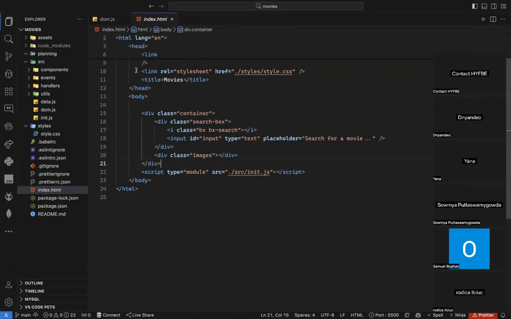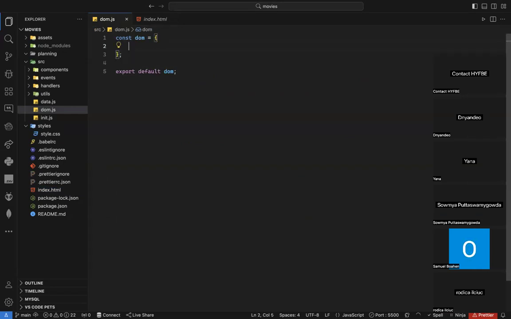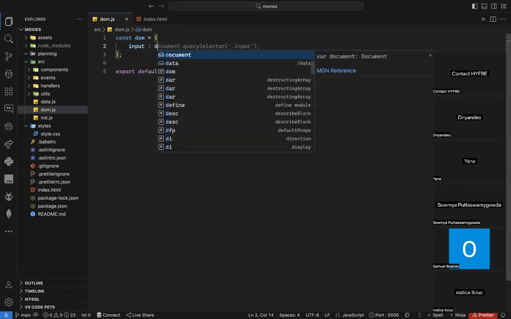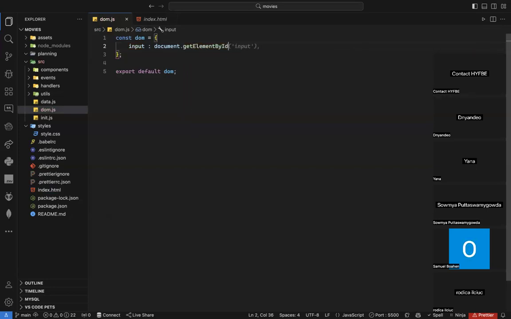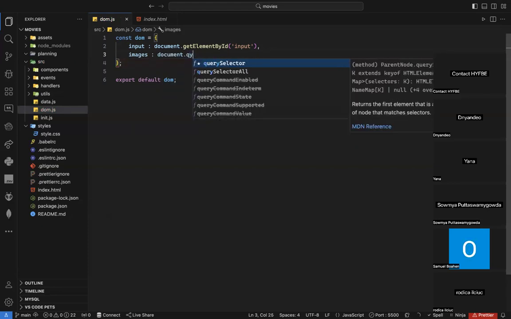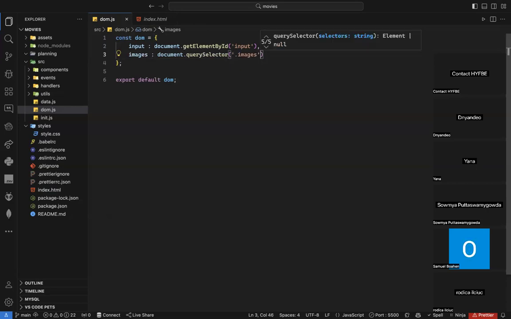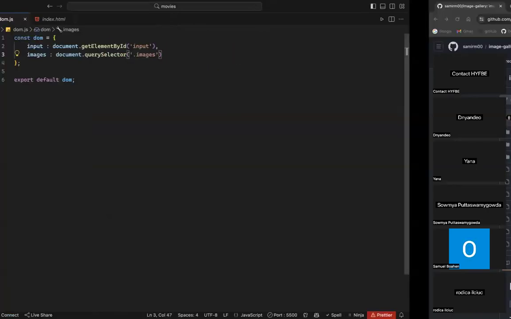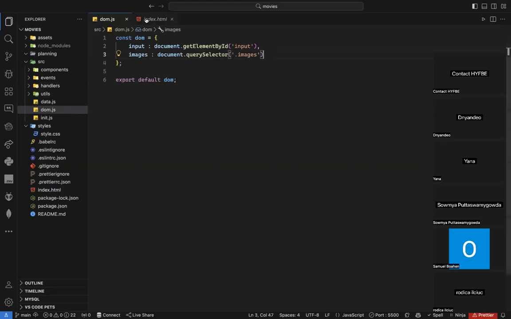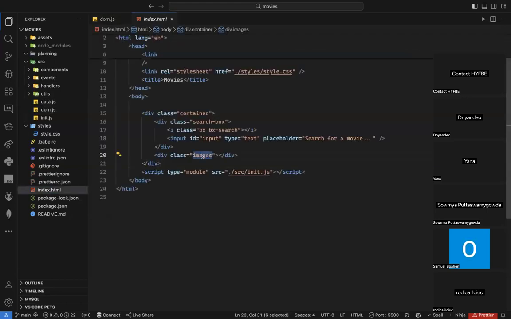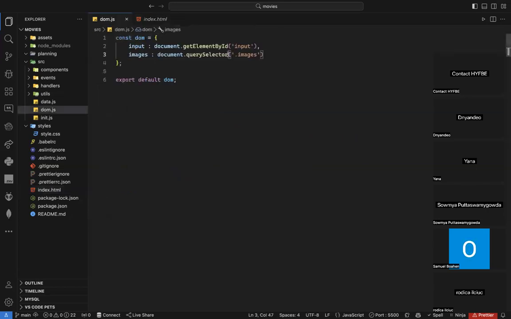So let's go. Here I just need the input, right? Input, and it will be document dot getElementById, and the ID will be input, as you know. And the second one I will name images, although it's not a good naming, maybe poster will be better. And it will be document dot querySelector. Why querySelector? Because I am using class. So if I go here again to my images, as you can see, images is a class. And all I have to do is use querySelector and voila. Okay, that's my DOM element, that's fine.